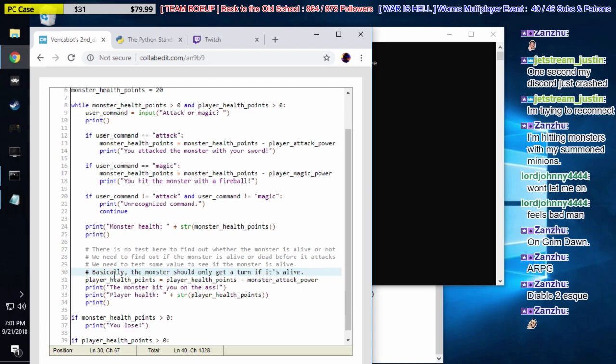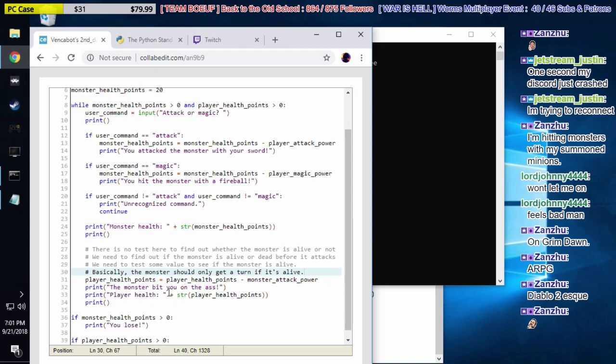So on line 31, and also on 32, and even 33, those 3 lines are the monster's turn, basically, right? First, we do the behind-the-scenes code where it attacks us. Then we tell the player it attacked us, and we tell the player that they got hit and here's their remaining health on those 3 lines.